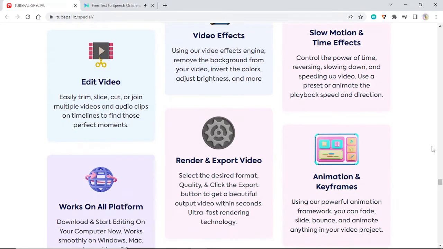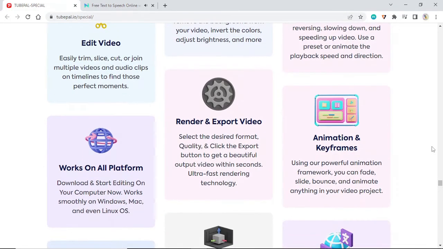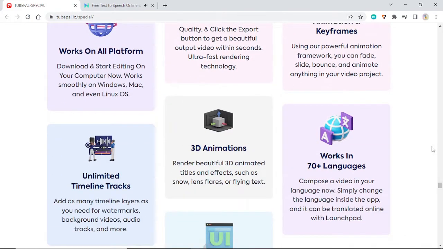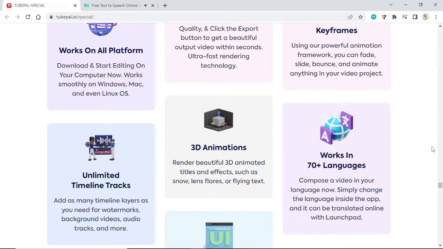Render and drop. Export video. Select the desired format, quality, and drop. Click the export button to get a beautiful output video within seconds. Ultra-fast rendering technology. 3D animations. Render beautiful 3D animated titles and effects, such as snow, lens flares, or flying text.